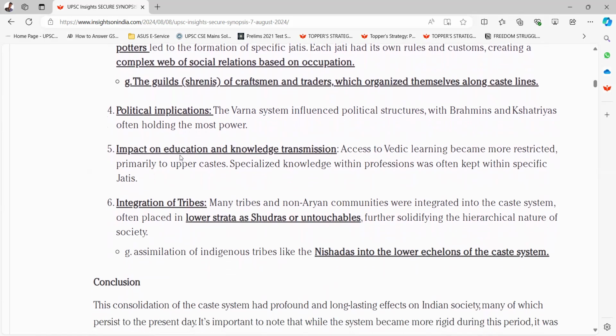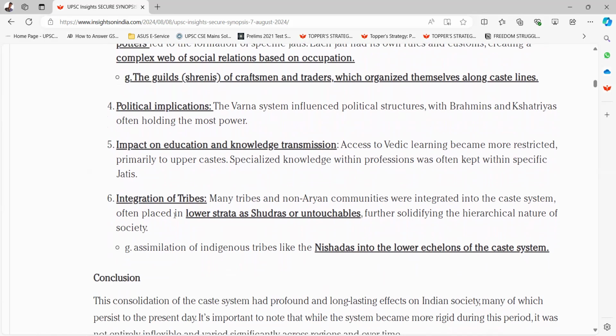Fifth one is impact on education and knowledge transmission. Access to Vedic learning became more restricted, primarily to upper castes. Specialized knowledge within professions was often kept within specific jatis.